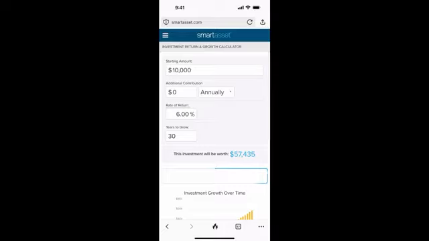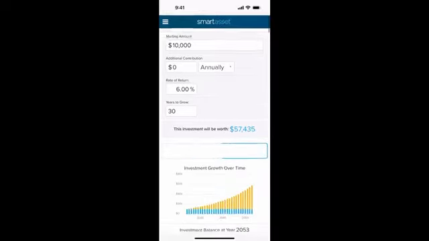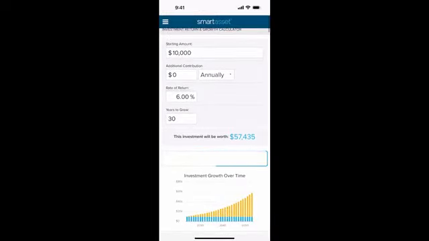And we're going to put 30 years in here because we want to be lifetime investors. So I want you to invest for the rest of your life. It doesn't matter if you're 20 or if you're 5 or if you're 45 or 55. It doesn't matter. I just want to show.